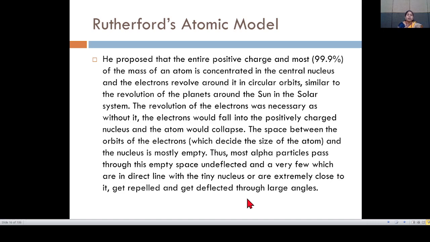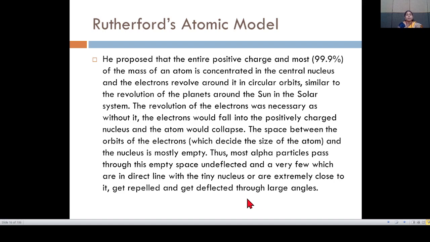So this is the assumption: the space between the orbits of the electrons and the nucleus is mostly empty, and most of the alpha particles pass through this empty space undeflected.